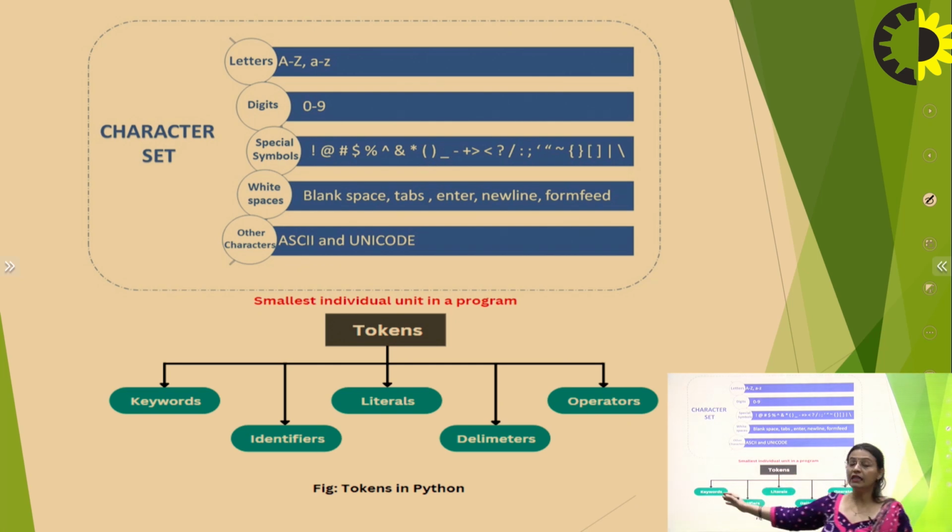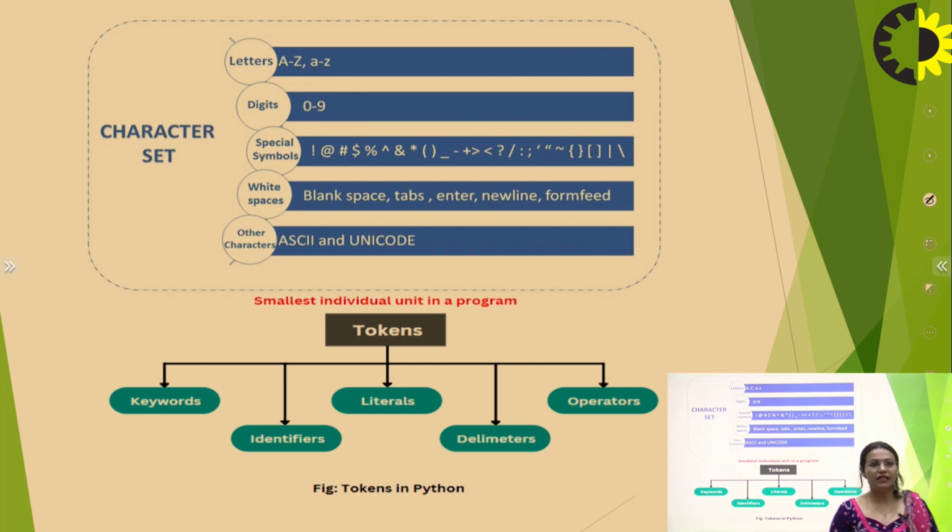Keywords are the reserved words in the Python library, as we also discussed in my previous video. If I talk about break, continue, or print, these are declared in the Python library, so they are known as Python keywords. You cannot use them in your program as a variable name; you can only use them as they are. An identifier is basically used to identify something, which will be given in an example.